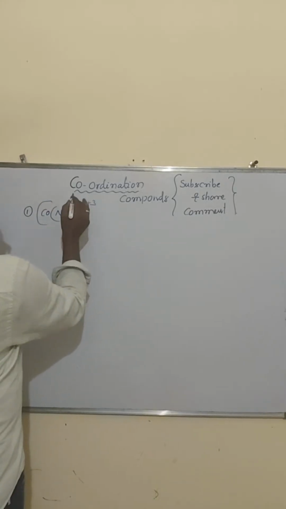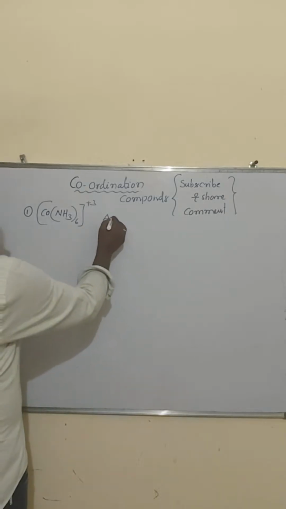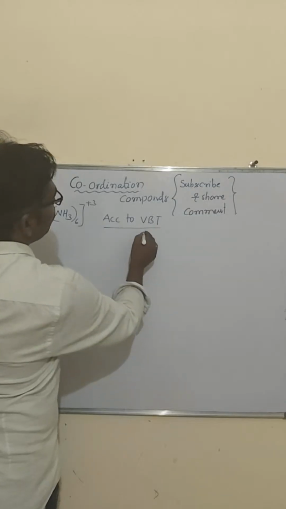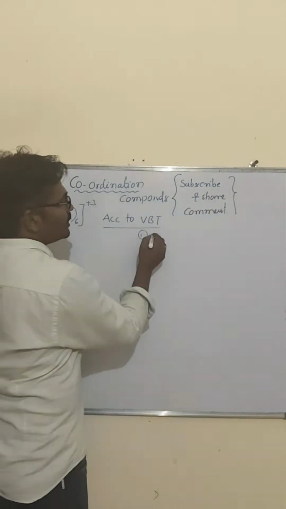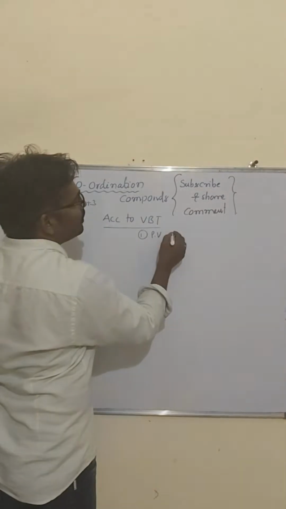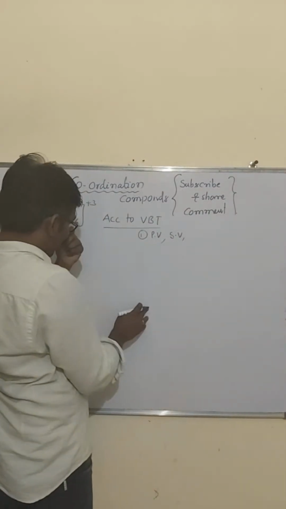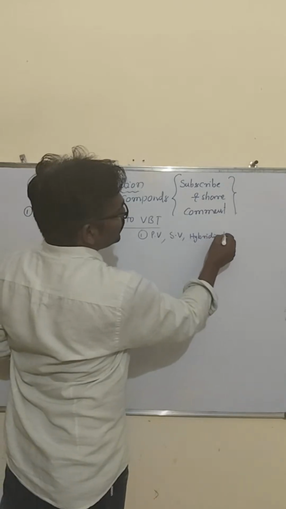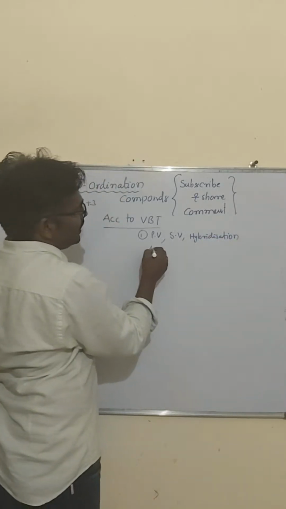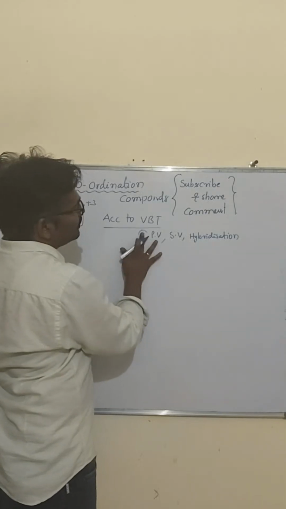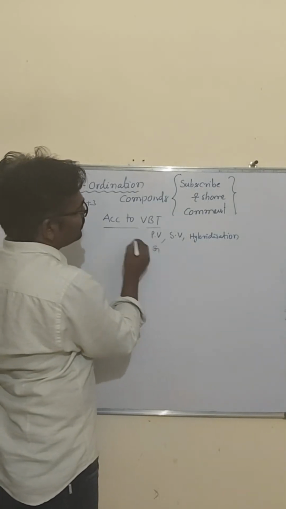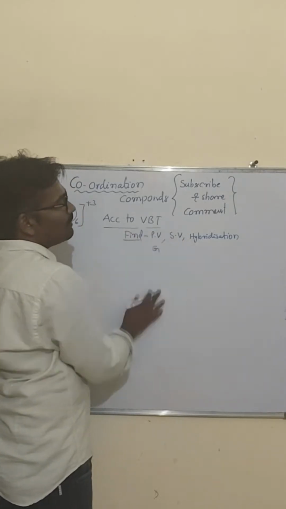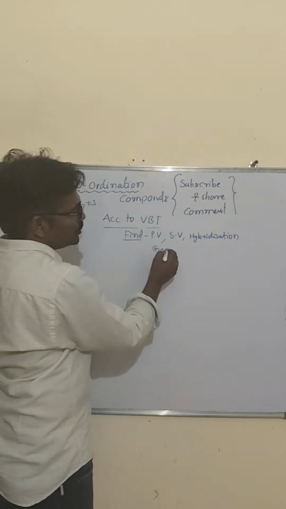So according to VBT, we have to identify number 1, what is the primary valency? Number 2, secondary valency. Number 3, hybridization. Then number 4, geometry. Find the primary valency, secondary valency, hybridization, geometry.